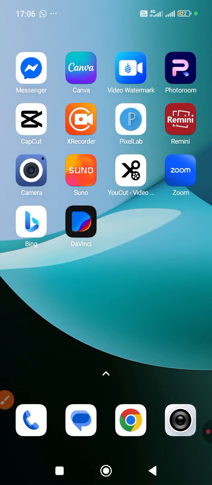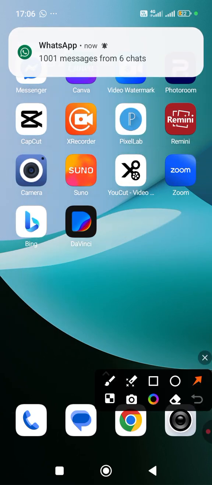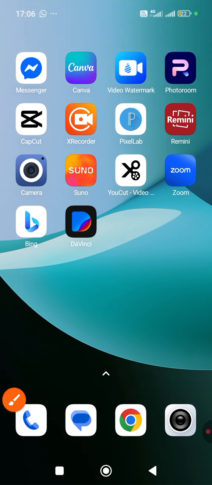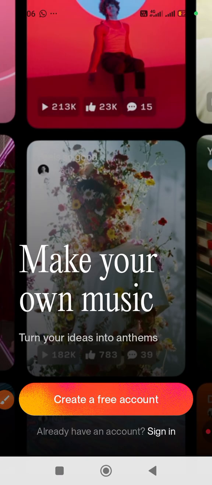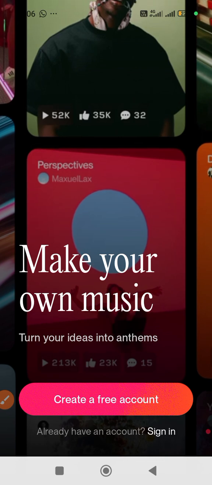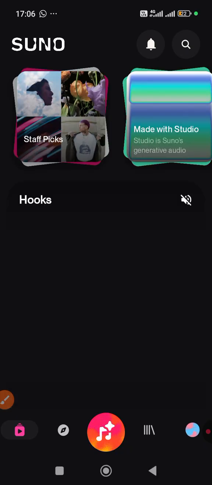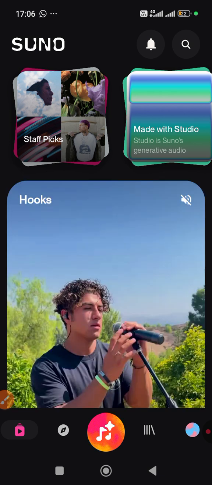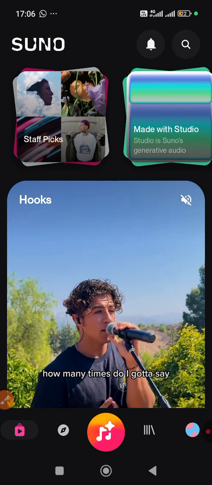All right, we're going to the Suno app. Okay, so go to the Suno app. Okay, so once we get to the Suno app, the next thing to do is to click on the music icon.